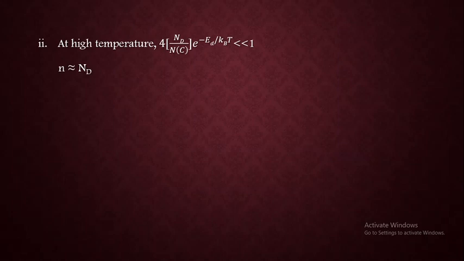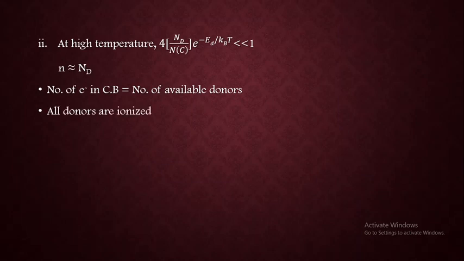We are left with only capital Nd, which means that the number of electrons in the conduction band at high temperature will be equal to the number of available donors. So this is the conclusion at high temperature, which means all the donors are ionized. So there is no donor atom present in the donor level. All are ionized and they are present in the conduction band, increasing the conductivity of the semiconductor whichever we have taken.